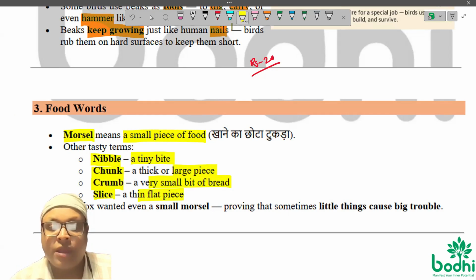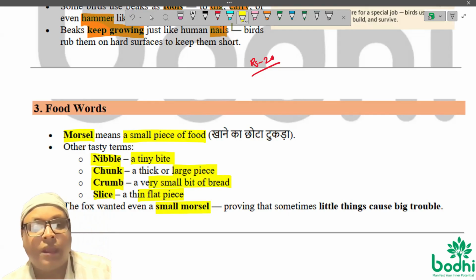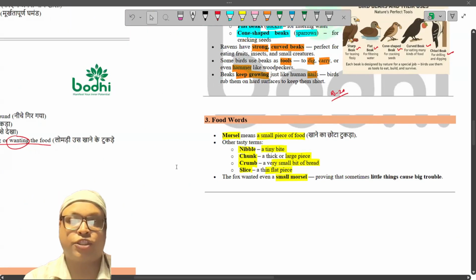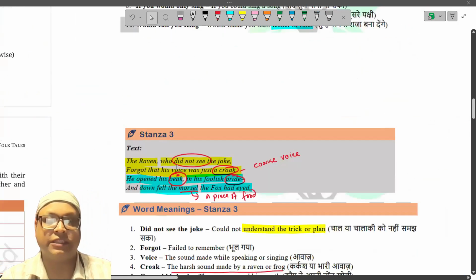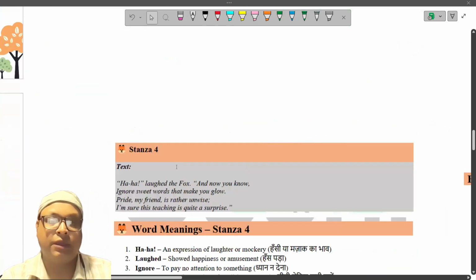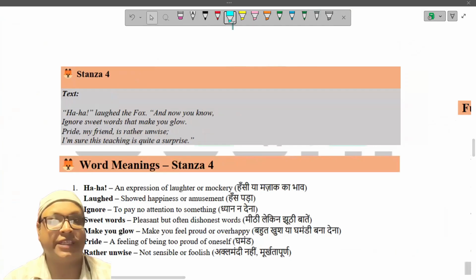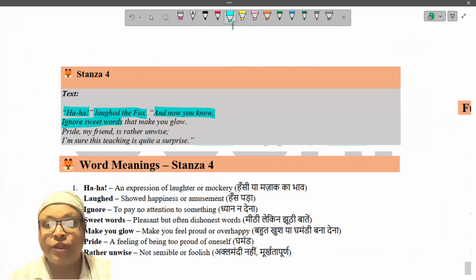This is called... And in our poem, we got to know small morsel is used here as the term. Okay, let's get back to the third stanza here, right? Fourth stanza we are going to cover right now. Here it goes, fourth stanza. And the fourth stanza, what happens? Take a look at. Ha ha, laughed the fox, and now ignore sweet words that make you glow.